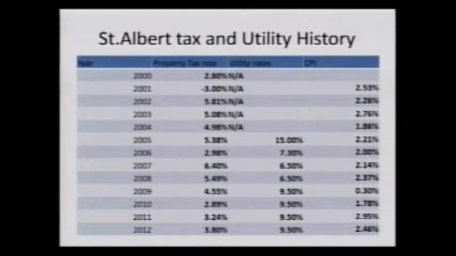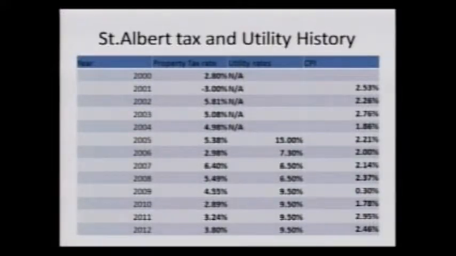Now, just a little bit of an explanation, you may be wondering here. 2001, the negative 3%, that's kind of an interesting story. It took me a while to find out. That year there was a really low budget, roughly starting out about 1%, but what did occur in that year is the charge that goes on natural gas, the franchise fee for that year, was increased substantially, so that led to a negative 3%, and that is a legitimate figure. 2005 is the start of the 100-year utility rate model, and so that's why there was the 15% that year, and I could not find any rates for earlier than that.